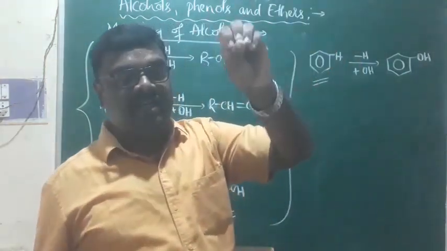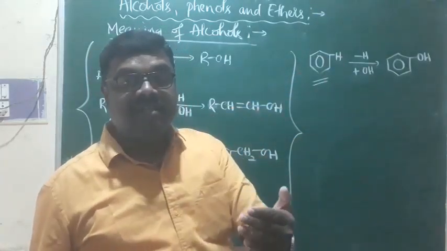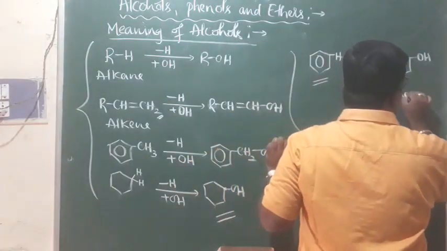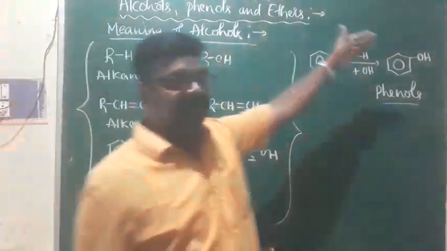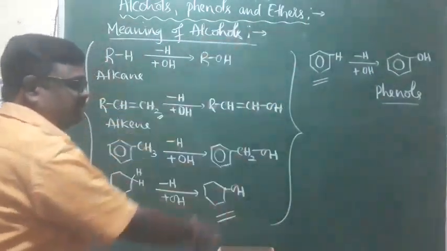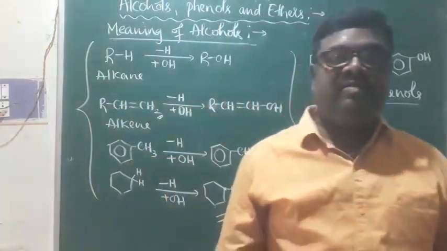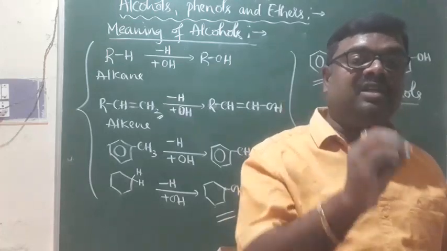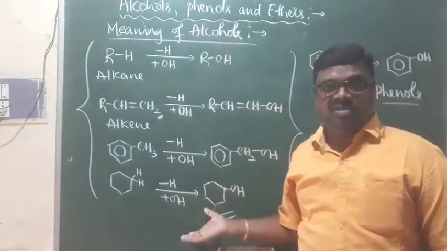If an OH group is directly attached to the benzene ring, that will not come under alcohols, but will be studied under a separate headline called phenols. That we'll see in later discussions. So this is what we call phenols, and all these compounds are alcohols. Alcohols are hydroxy derivatives of hydrocarbons in which one or more OH groups are directly attached to the aliphatic carbon system.